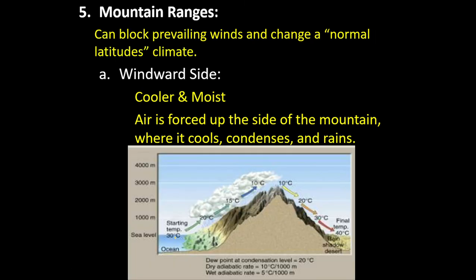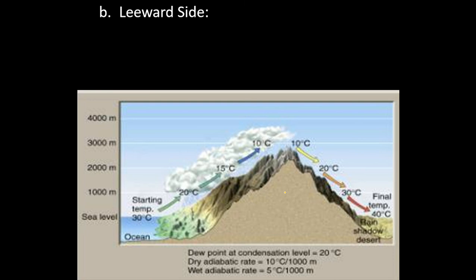On the opposite side now, we can see the temperature decreases as you're forced up the mountain, squeezing that water out of the air. But now notice, once we come down the other side, as we go from the top of the mountain back down to land, the temperature is going to warm back up. But now there's no more moisture in it. So on the leeward side of the mountain, we have the opposite effect. We're not going to be cool and moist, but we're going to be hot or warm and very, very dry.